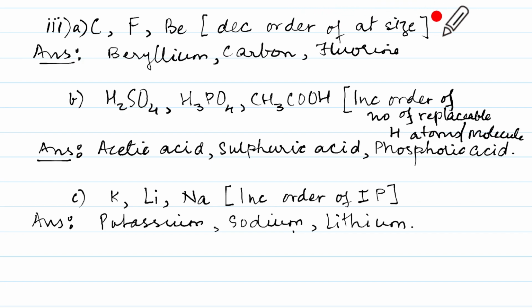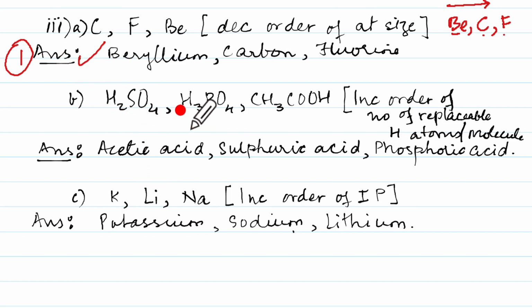So in your mind or in your rough column, you will first write beryllium, then carbon, then fluorine. Now remember, atomic size decreases across the period. So decreasing atomic size means I'll start with beryllium, then carbon and fluorine. I write like so. So that is your 1 mark.